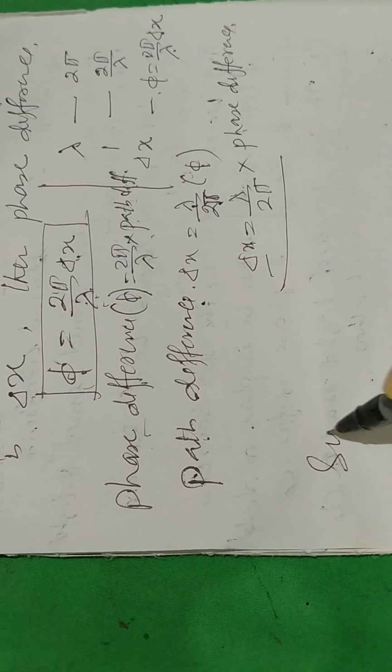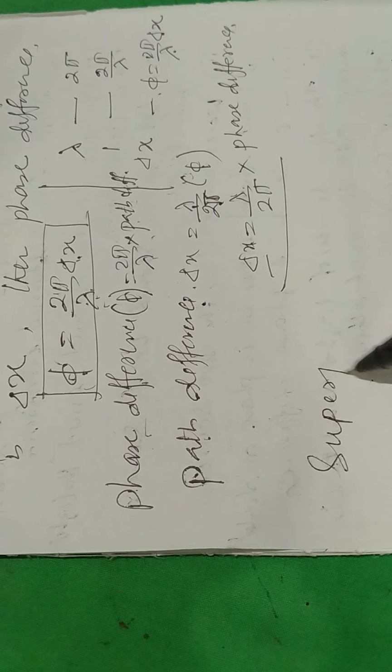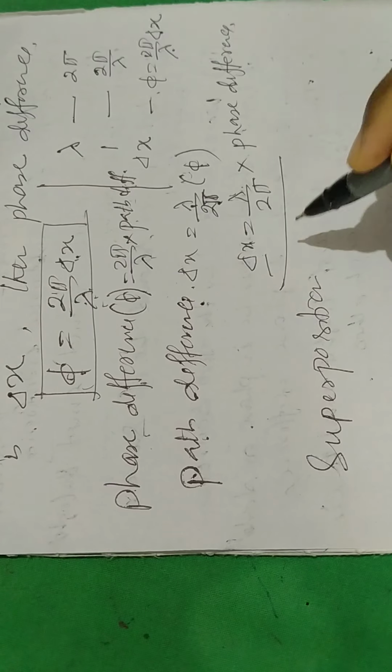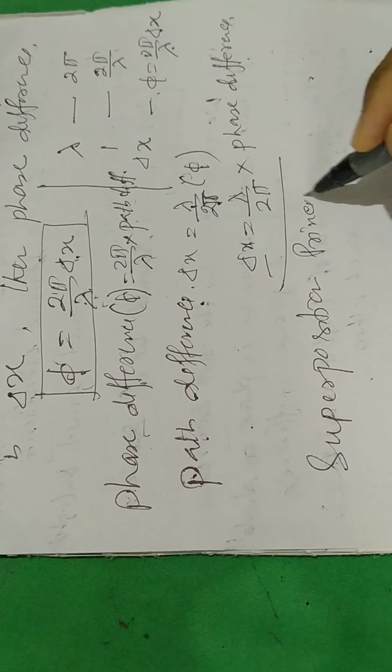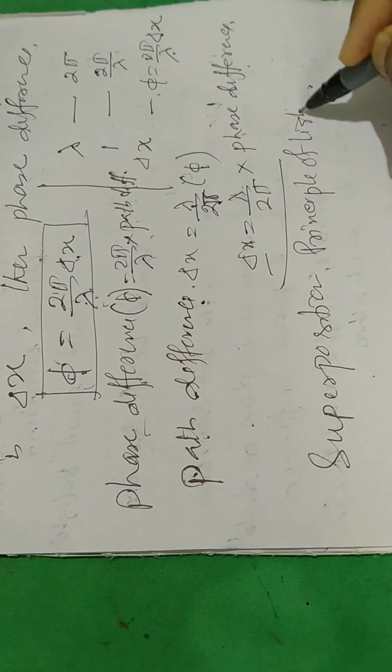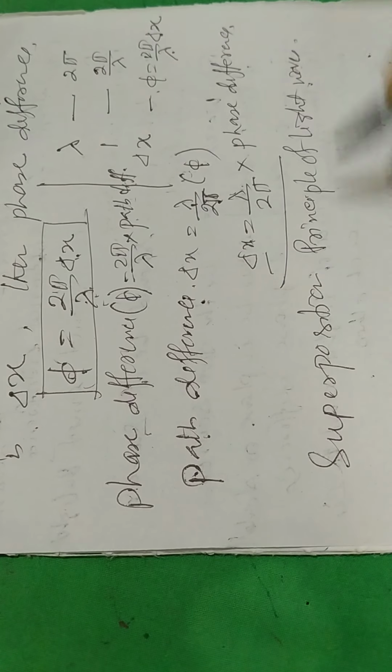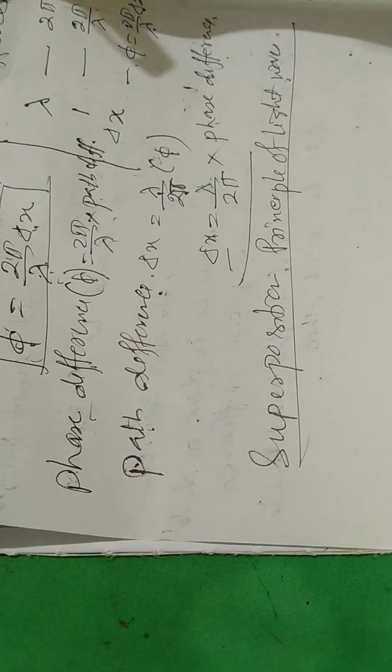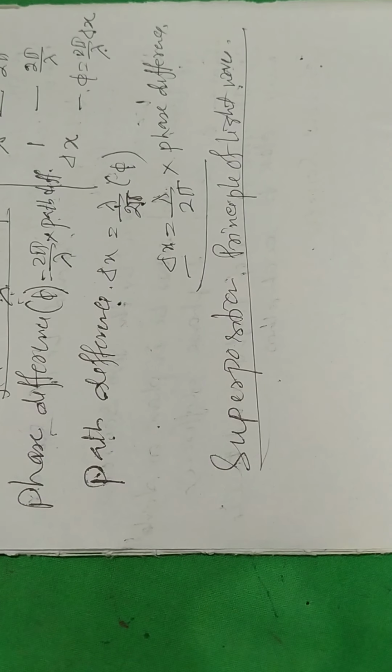Now the superposition principle of light waves. It states that when two or more waves of light traveling in a medium superpose upon each other, then the resultant displacement at any instant is equal to the vector sum of the displacements due to the individual waves.